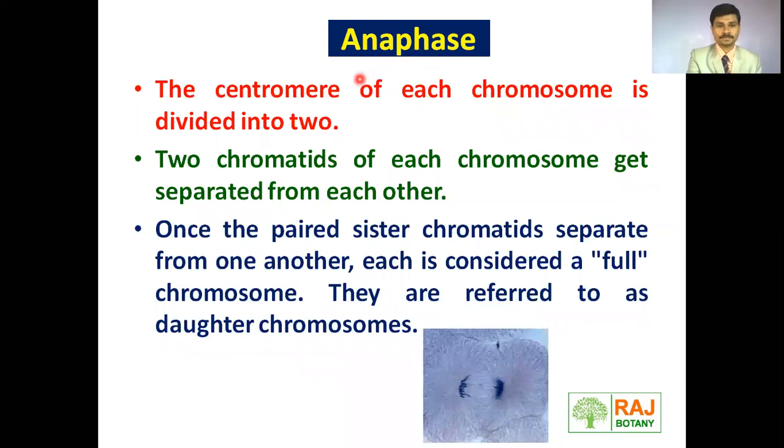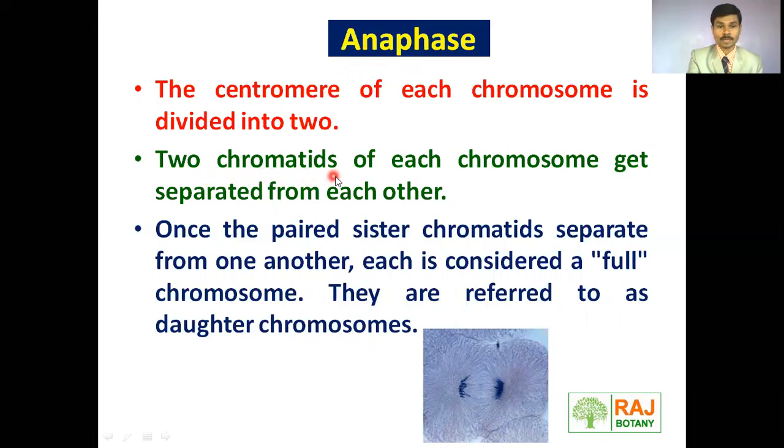Then anaphase: the centromere of each chromosome is divided into two. What happens during anaphase? Due to the tension created by the spindle fibers on the centromere of the chromosomes or chromatids, the centromere could not bear the tension of the spindle fibers. That's why it breaks and divides into two.